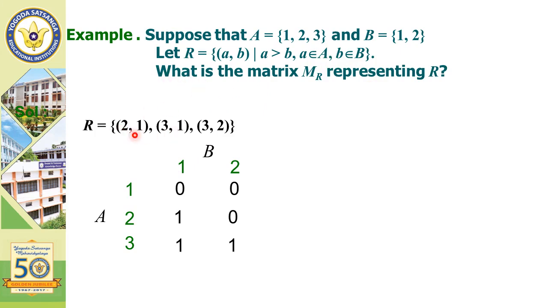First we create the relation. 2 is greater than 1, 3 is greater than 1, 3 is greater than 2. So (2, 1) is present; at the intersecting point of 2 and 1 we put a 1. Likewise for (3, 1) and (3, 2), these intersecting points have a 1, and the rest of the entries are 0. This is the matrix of the relation R.